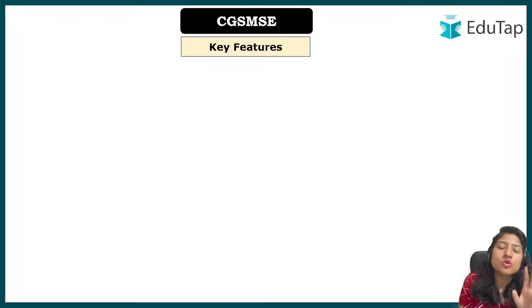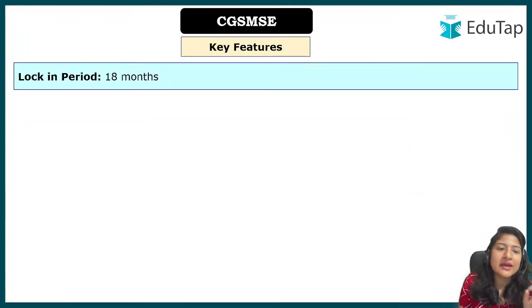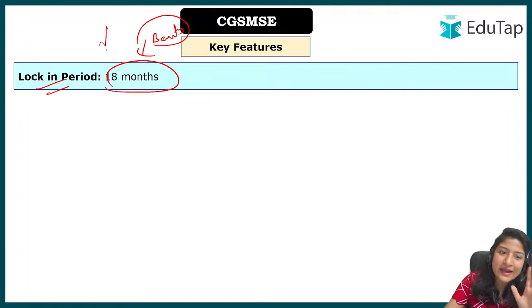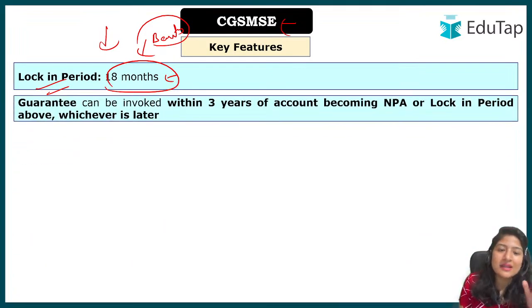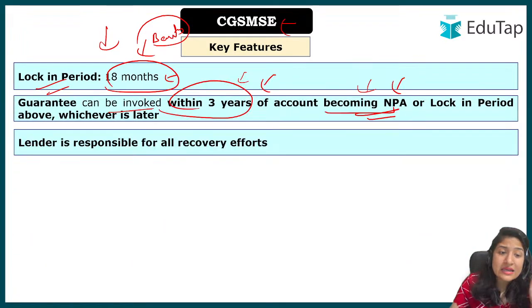Now, two last very important factors are left. There's another slide as well. Lock-in period is 18 months. What does it mean? This slide is again for banks. Till 18 months the bank cannot just approach the government to claim the money. So lock-in period of 18 months means that till then, the lender is responsible for all recovery efforts.